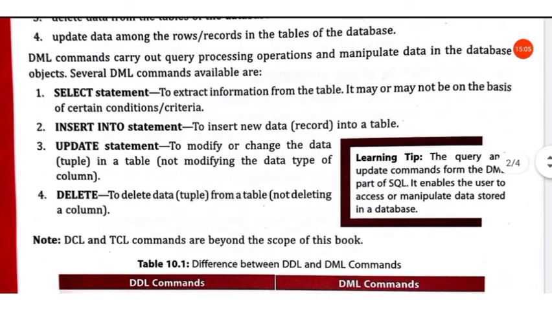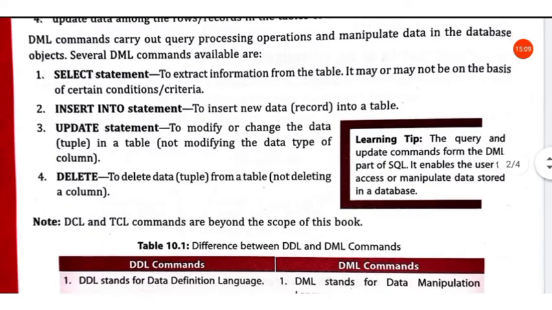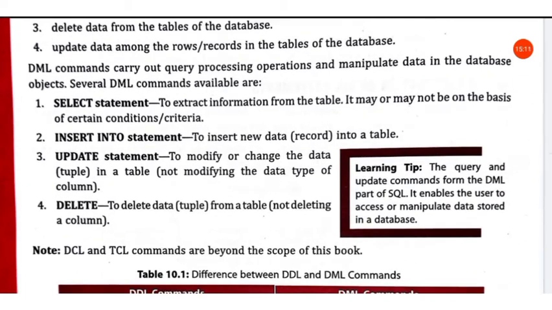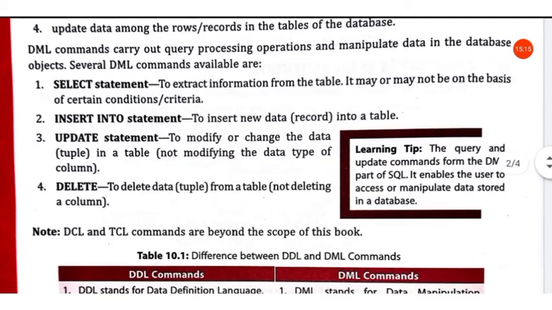So for changing or inserting a column, we use DDL commands, because a column is a part of the structure of the table, but a row is not part of the structure of the table. A row is just the data stored in the table.